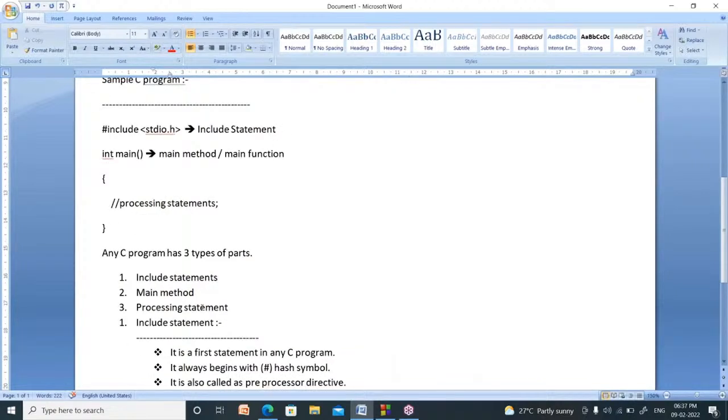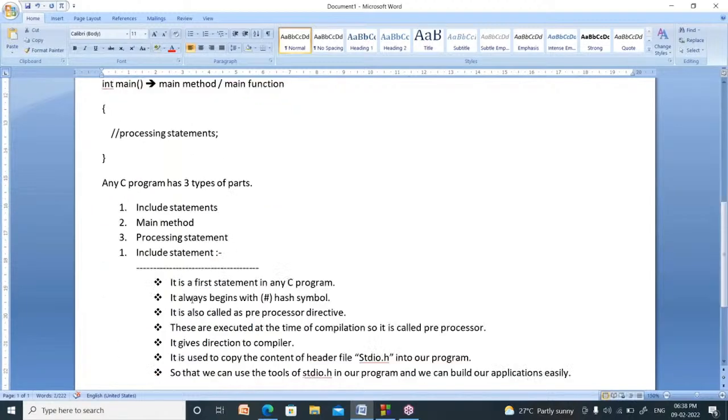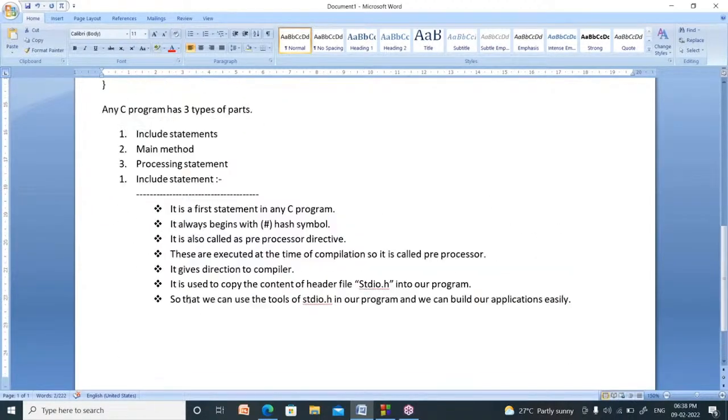In the same manner, to build an application, you require so many tools. Those tools are already available in header files. First, you have to copy them and use them. How to copy the content of a header file into our program? By using hash include stdio.h, right? Now, it is called an include statement. Now, the next concept is, what is the main method? My second concept, main method.